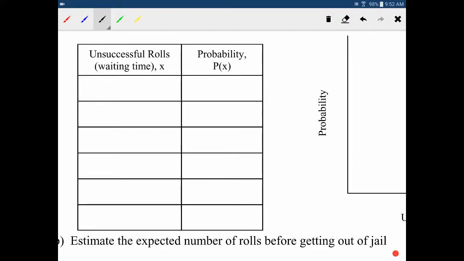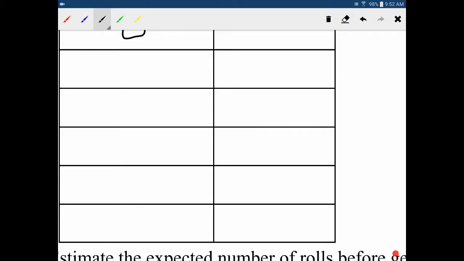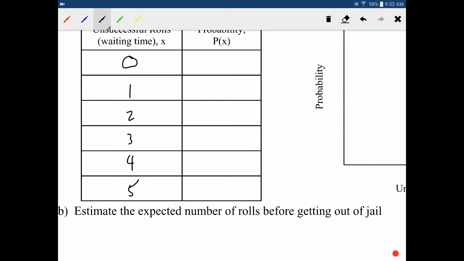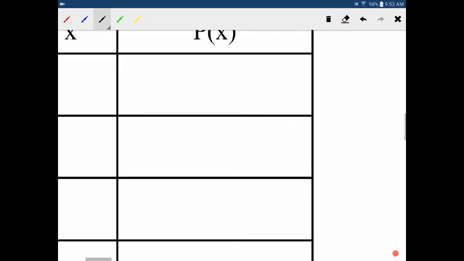One of the easiest mistakes to make is forgetting that your x value, or random variable, actually represents the number of failures before success. So there is a 0 here. This first one is a 0 because that would be you succeed on your first roll, so there were no failures. We can have 0, 1, 2, 3, 4, 5, and we could theoretically continue on to infinity. Obviously, that's extremely unlikely, but you could theoretically continue to roll and never actually get doubles.